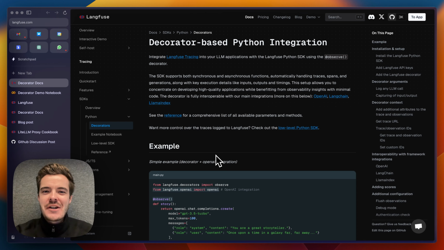On day 3 of launch week, we want to reintroduce our new Observe decorator as the migration of all docs and features is now completed. Langfuse is the open source LLM engineering platform which we built to make it easy for engineers and product teams working on complex LLM applications to really track, debug, and evaluate the applications.